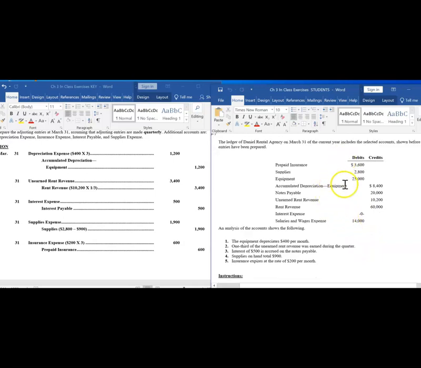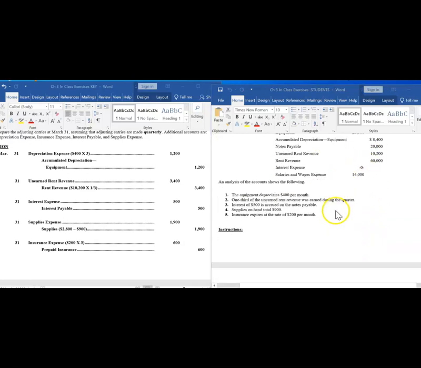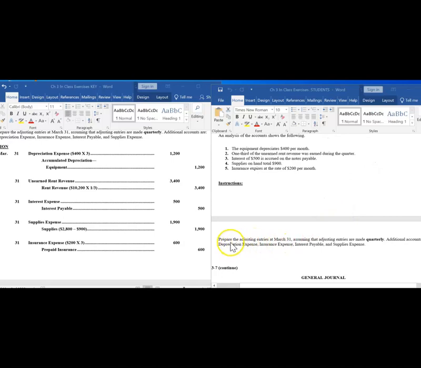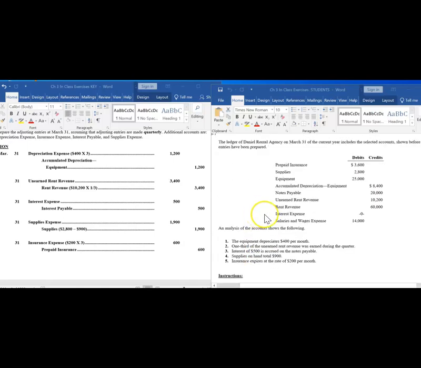Okay, so it's just a partial trial balance. The instructions tell us that we are going to prepare adjusting entries at March 31st, assuming adjusting entries are made quarterly. Okay, so we are at the end of March, we're at the end of the first 3 months. The company is preparing the first quarterly set of financial statements, and they need to make adjustments, and so they do it once every 3 months.